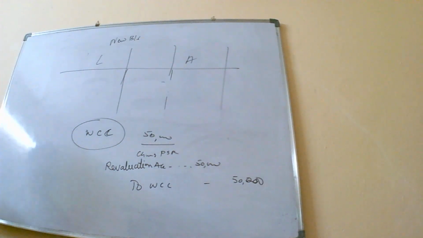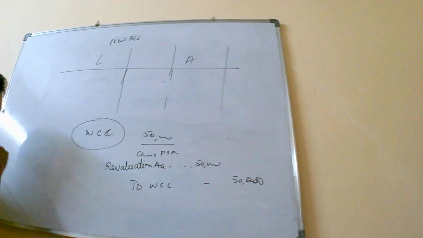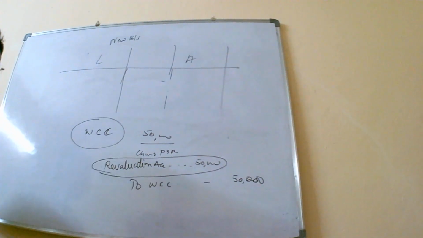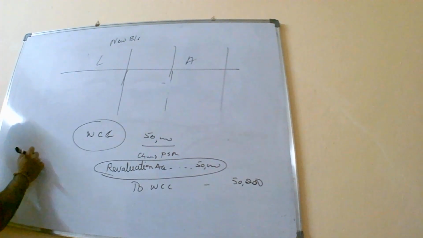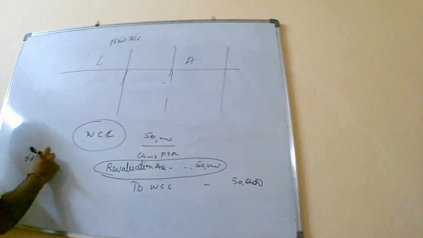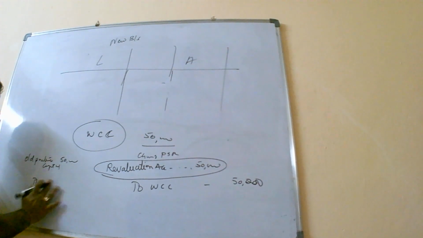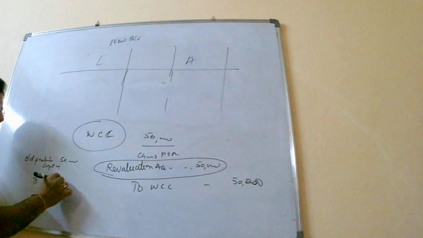The second entry which differs is this: the amount of loss or increase in liability will be debited to old partners in their old profit sharing ratio. Old partners' capital account debit 50,000 to revaluation account in case of your admission.